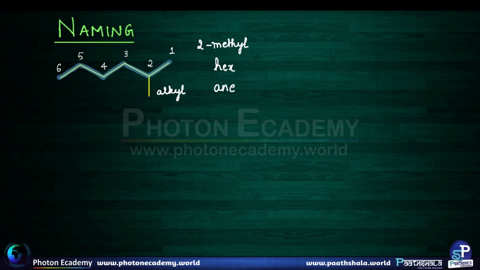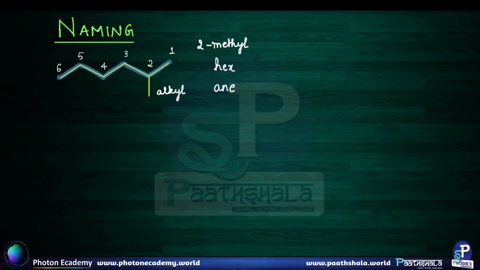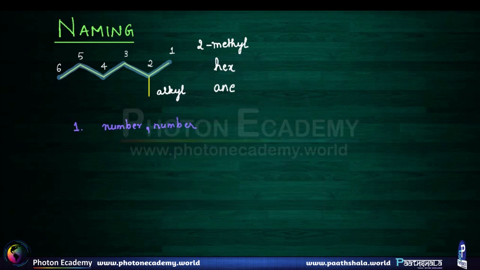Before getting to the final name, you should know 3 very important rules. Rule number 1: the gap between a number and a number is filled with a comma always. It's very important, this comma, always remember. Second, the gap between a number and a word is filled with a hyphen.